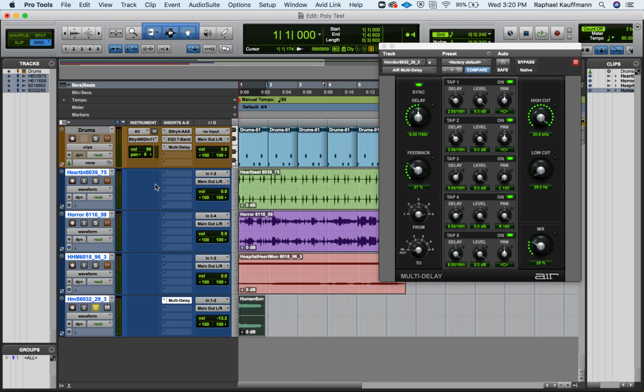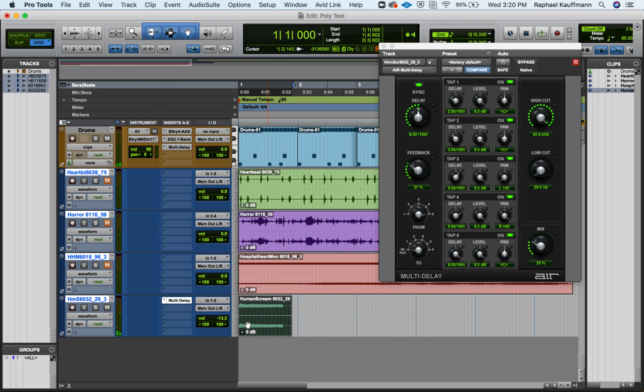It makes some rhythms, and let's see what that sounds like with our drum beat that also happens to have some delay on it. Check this out.